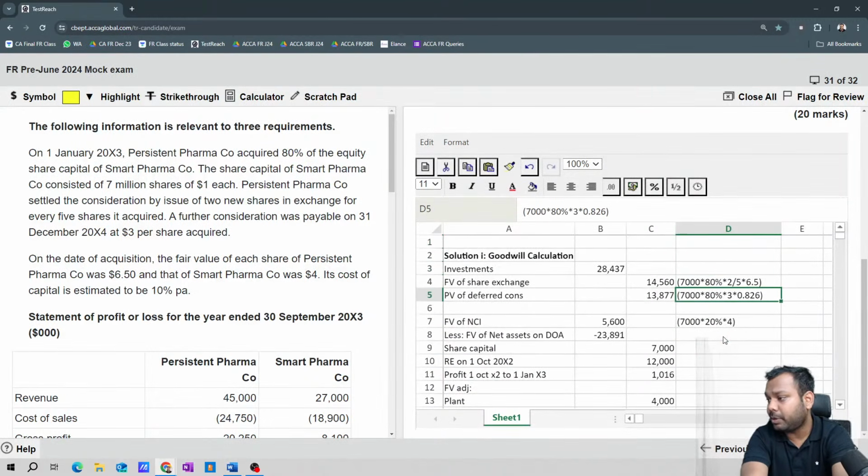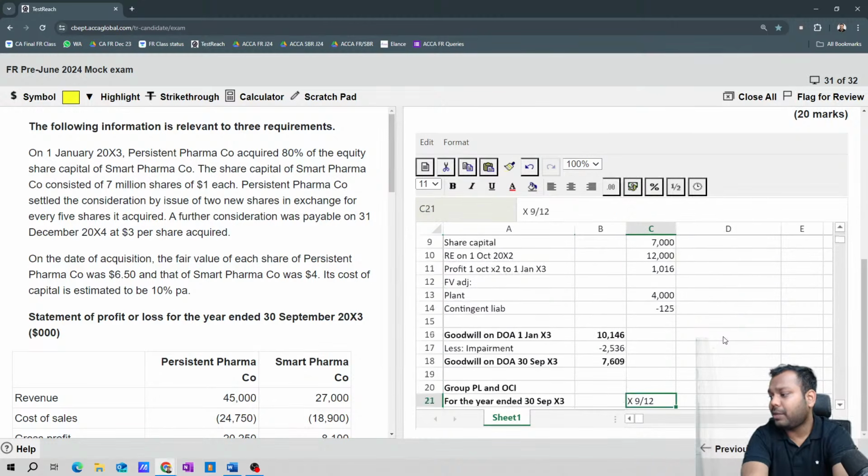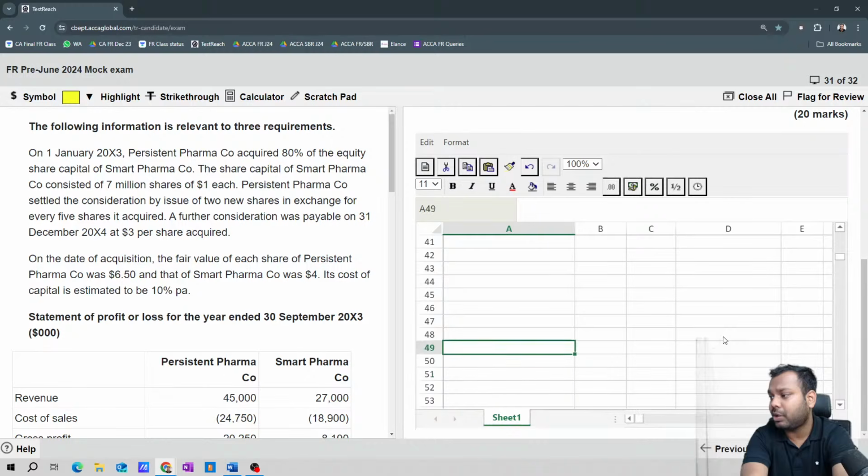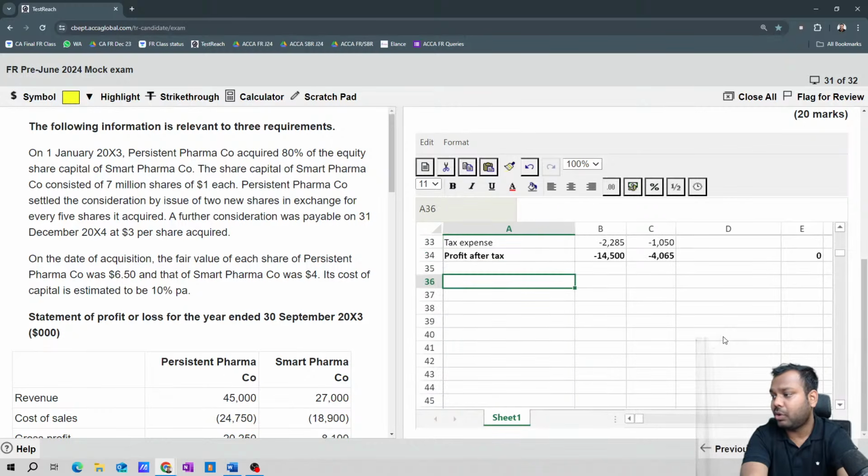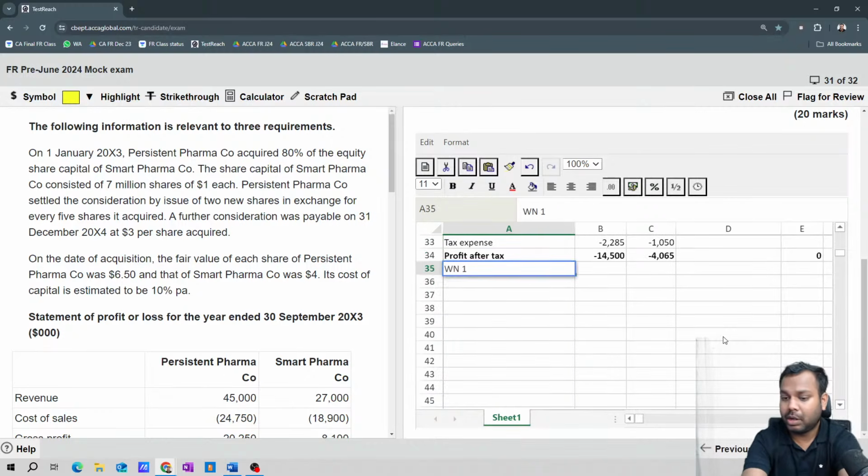Let's come here. 13,877. So let's write here, I will write as part of working note. Working note number 1: unwinding of deferred consideration. So what is the amount?